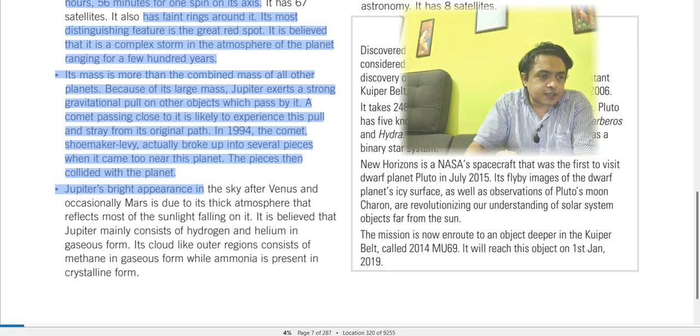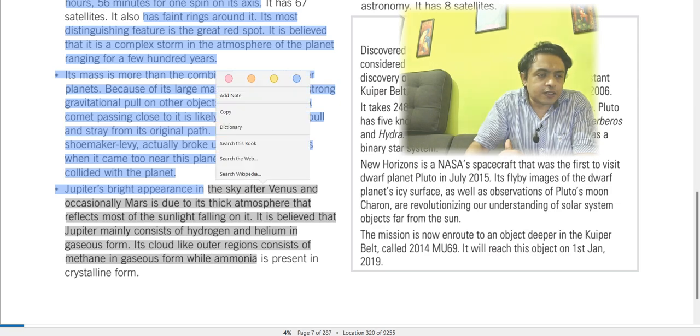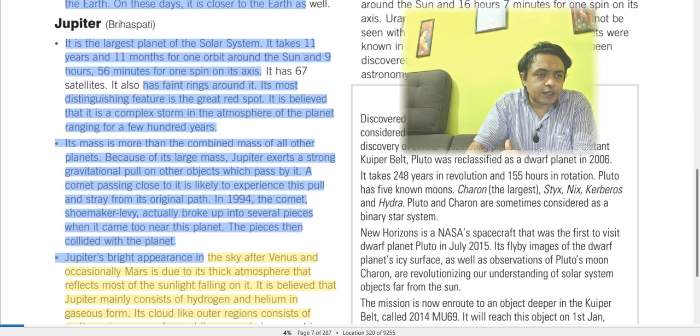Jupiter's bright appearance in the sky after Venus and occasionally Mars is due to its thick atmosphere, which reflects most of the sunlight falling on it. It is believed that Jupiter mainly consists of hydrogen and helium in gaseous form. Its cloud-like outer region consists of methane in gaseous form, while ammonia is present in crystalline form. That is Jupiter.